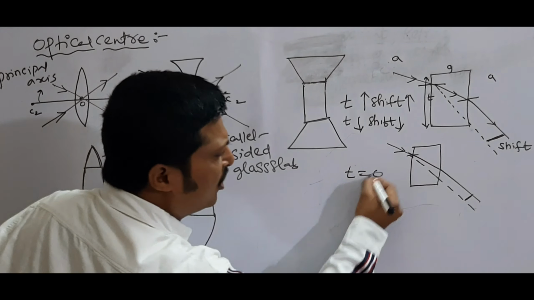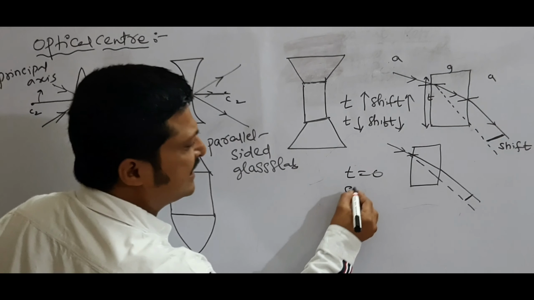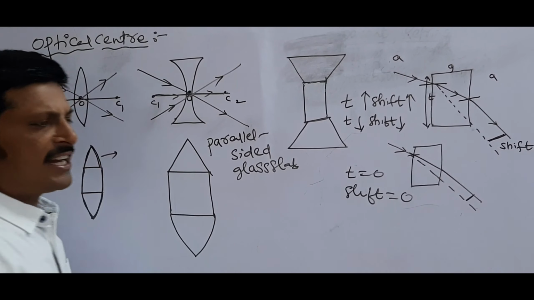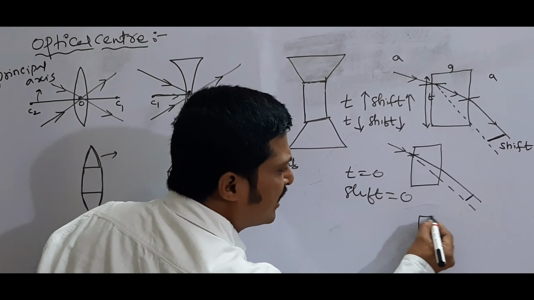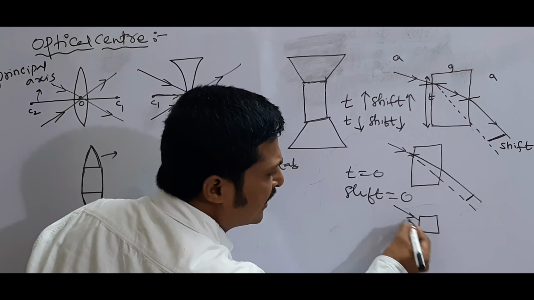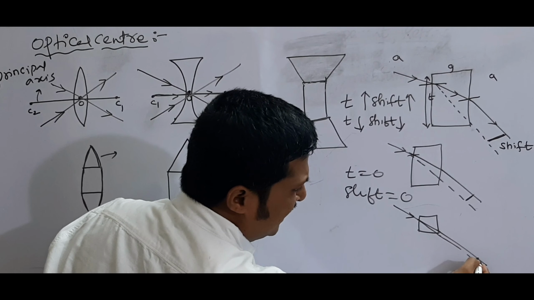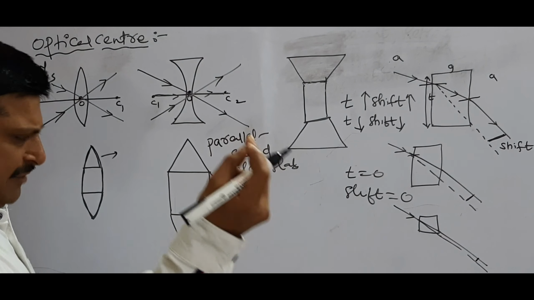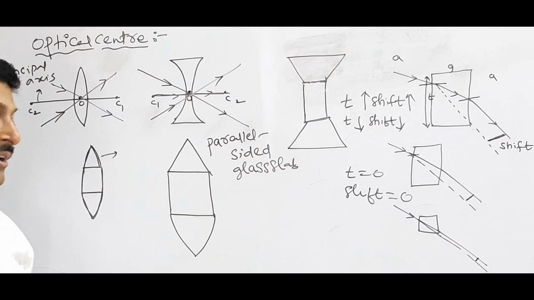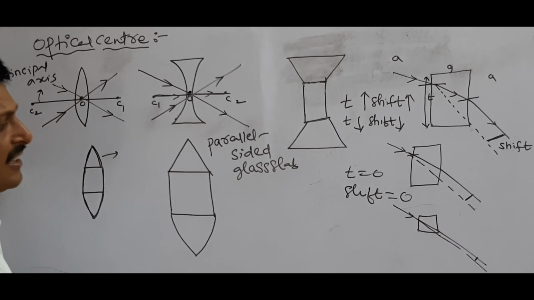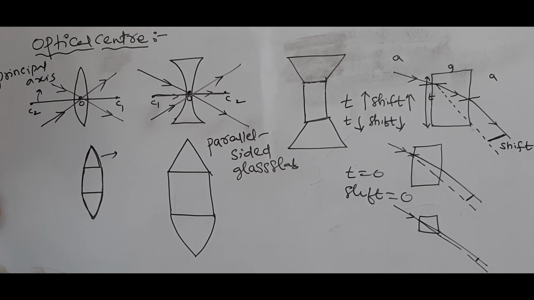Suppose thickness is equal to 0, then what is the shift? Shift is also equal to 0. See here, this is the emergent ray, and this is the lateral shift. The lateral shift is very small, so ignore it. That means if the lens is thin, the shift is equal to 0.